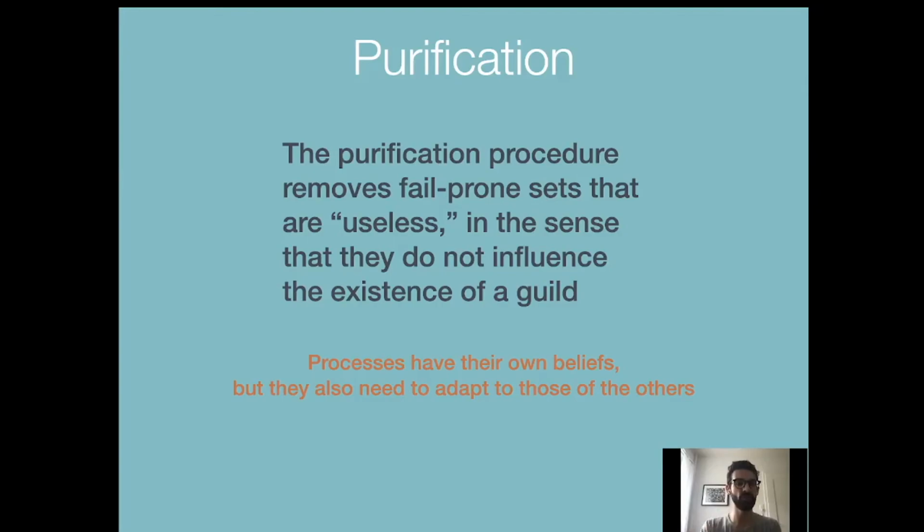Anyway, the fail-prone sets we are going to remove from these asymmetric fail-prone systems are useless in the sense that they do not influence the existence of a guild. And we know that a guild is a self-sufficient set of participants that can continue to operate. So this is all good.